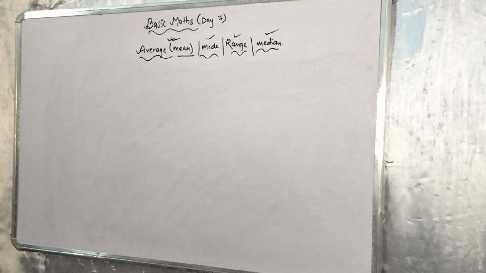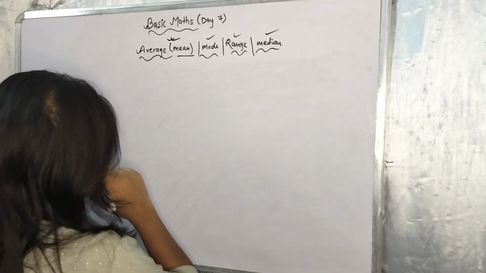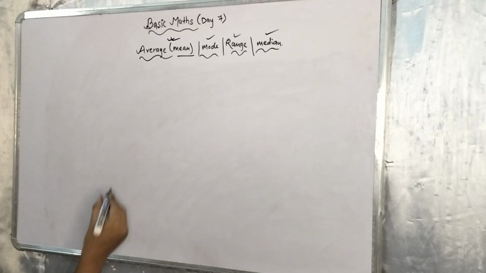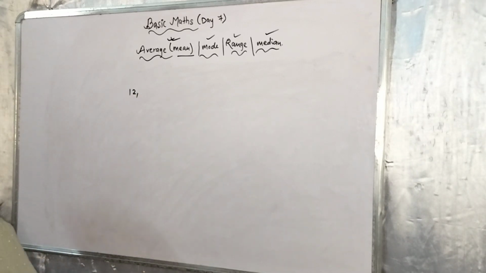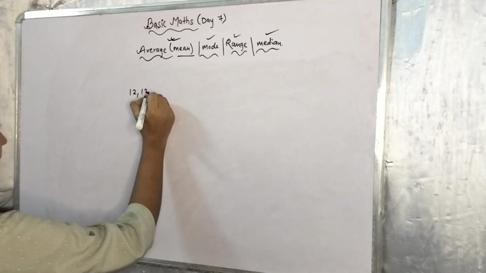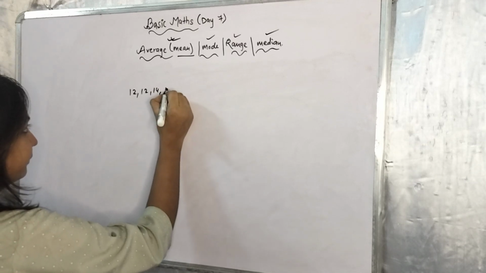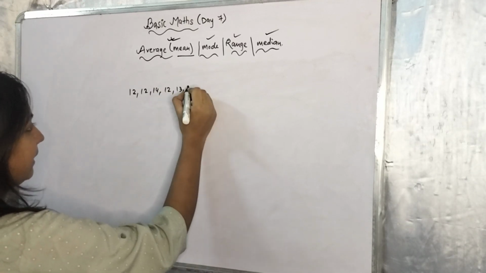This is not bonus, but this is also part of mean median mode, that we sometimes need to represent our question in tally form.